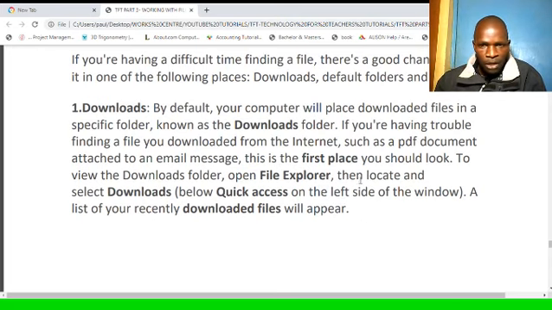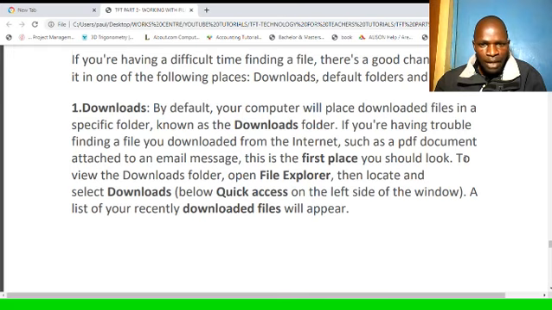By default, your computer will place downloaded files in a specific folder known as the downloads folder. So anything you download will be taken to the downloads folder. Then from there you can move it to your desired folder if you wish. If you are having trouble finding a file you downloaded from the internet, such as a PDF document attached to an email message, this is the first place you should look to find that file. So look to that place.